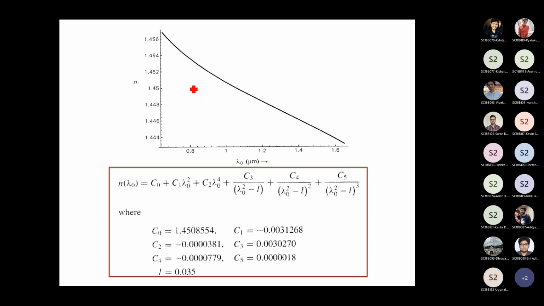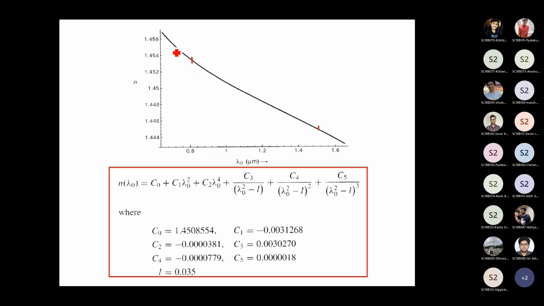At different wavelengths, the refractive index of the silica fiber core is different. If I choose this particular wavelength, the refractive index is somewhat this one, whereas if I'm using, let's say, 1.5 micrometer, then the refractive index is going to be different. Even semiconductor materials like gallium arsenide or indium phosphide do not have a constant refractive index. The only medium whose refractive index is a constant is vacuum. That's the only non-dispersive medium. All other mediums are dispersive in nature.